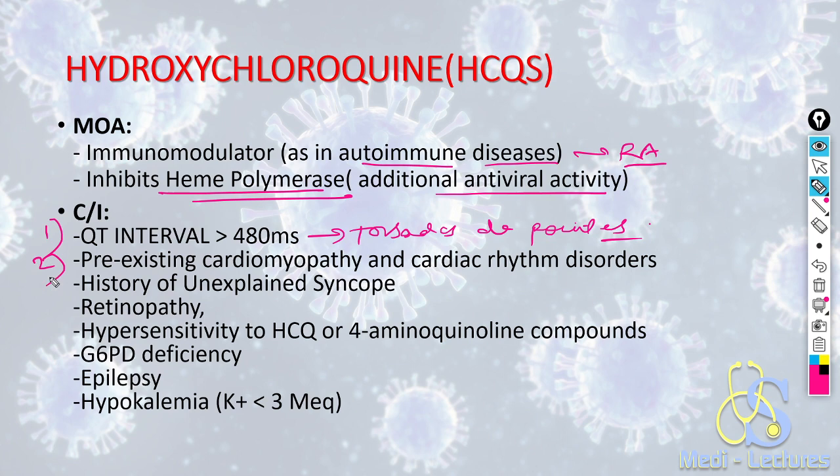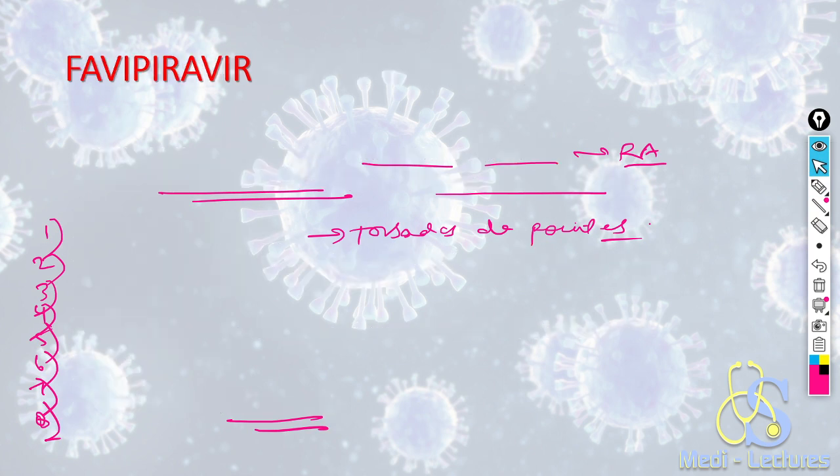Any pre-existing cardiomyopathy or cardiac rhythm disorders, history of unexplained syncope, retinopathy, hypersensitivity to hydroxychloroquine or 4-aminoquinoline compounds, G6PD deficiency, history of epilepsy and hypokalemia with potassium less than 3 milliequivalent. These all are the contraindications of hydroxychloroquine.